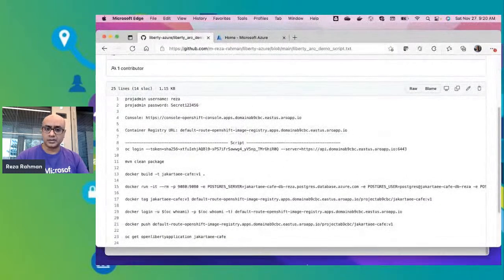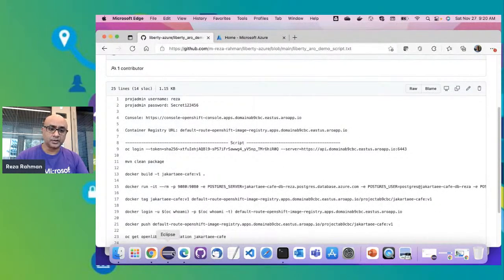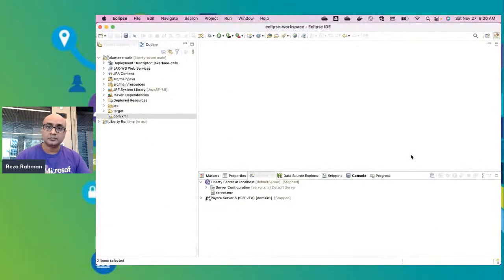So before we do any of that, let's make sure that the application actually runs locally. Okay, so let's start from the Java EE and MicroProfile end of things and see what is going on there. So you're going to need to do this whenever you're doing cloud-based development, right? So you always start from a local setup. So that's what we'll do right now. So here's the application that I'm going to use. It's called Jakarta EE Cafe. You can find the source code for this. It is actually inside of the examples that we have documented for Liberty and ARO.